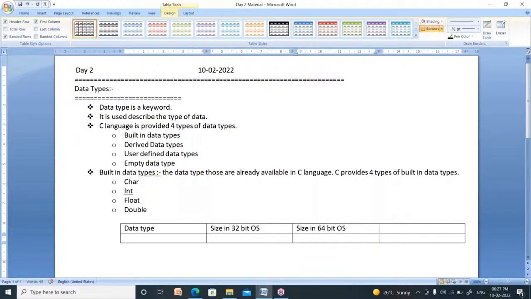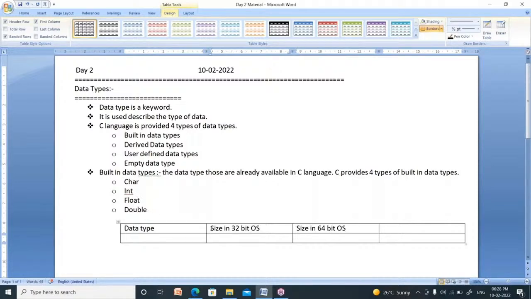Do you know what an operating system is? In our phones, we have Android operating systems. In my laptop, I have Windows 10 operating system. Operating system is nothing but a software which controls all the activities of a computer.